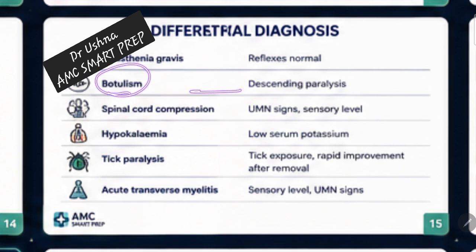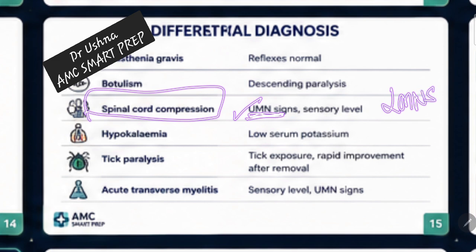Botulism presents with a descending paralysis. Your GBS has ascending paralysis. Spinal cord compression presents with upper motor neuron signs. Your GBS has lower motor neuron signs. Okay, and spinal cord compression also has a sensory level, which is not a part of GBS.